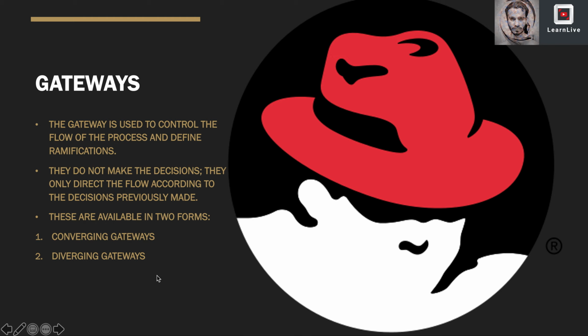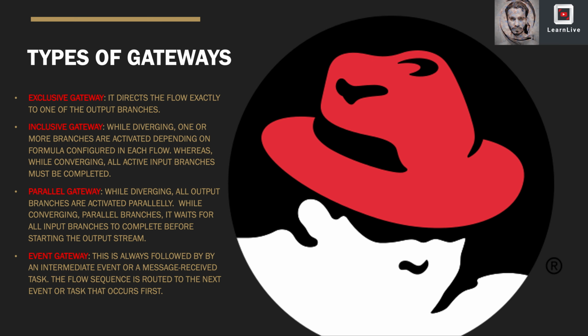If many paths are converging to a point at a gateway, that is called converging. Whereas if many paths are coming out from a gateway, then that is called diverging gateways. It has many types: exclusive, inclusive, parallel, and the event gateway. In this video we will see more about the exclusive gateway.